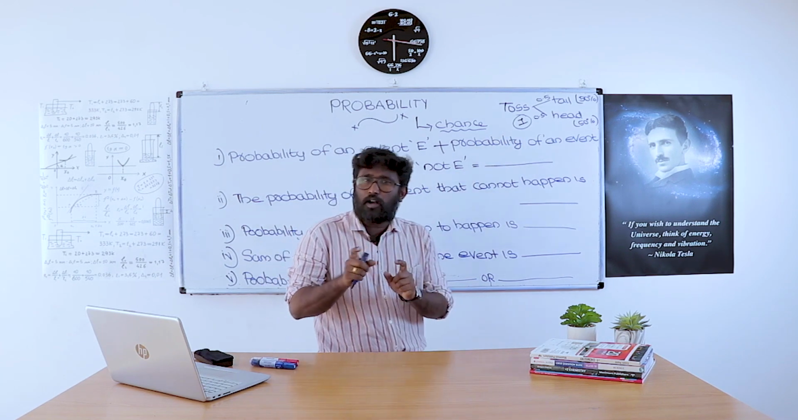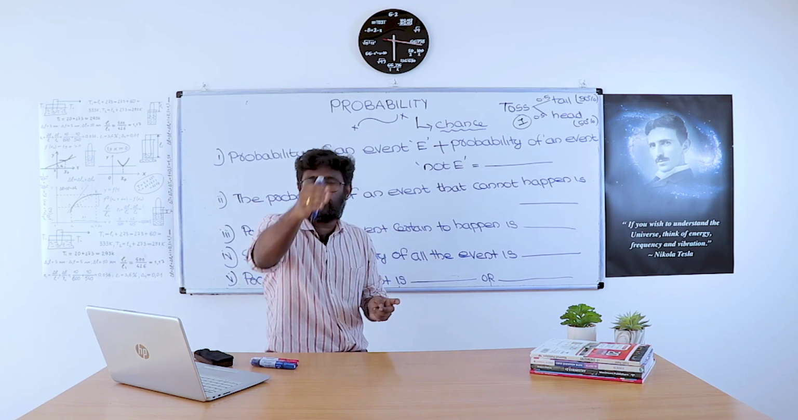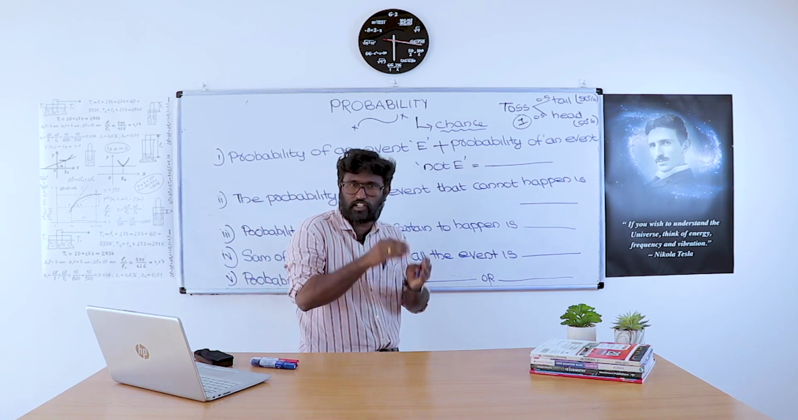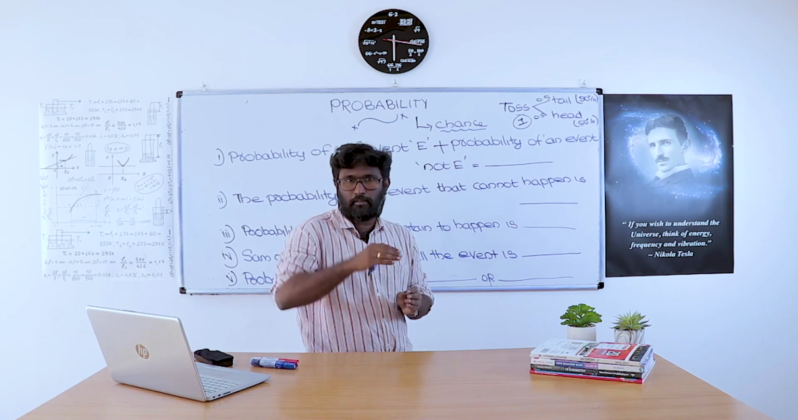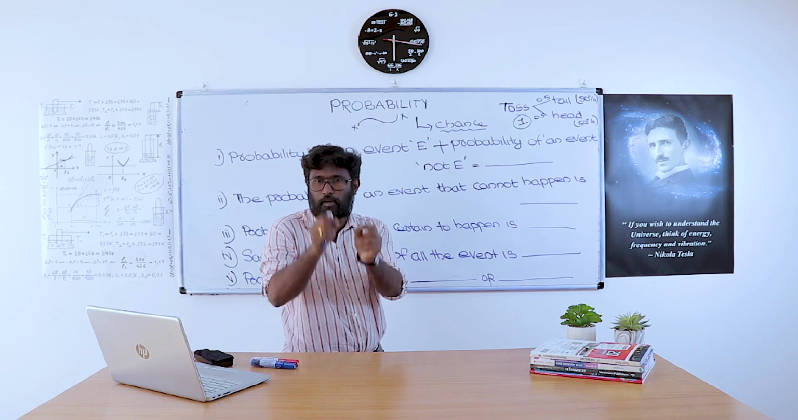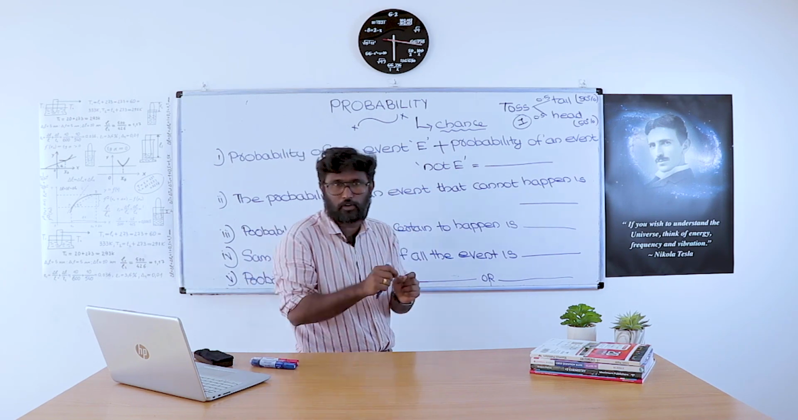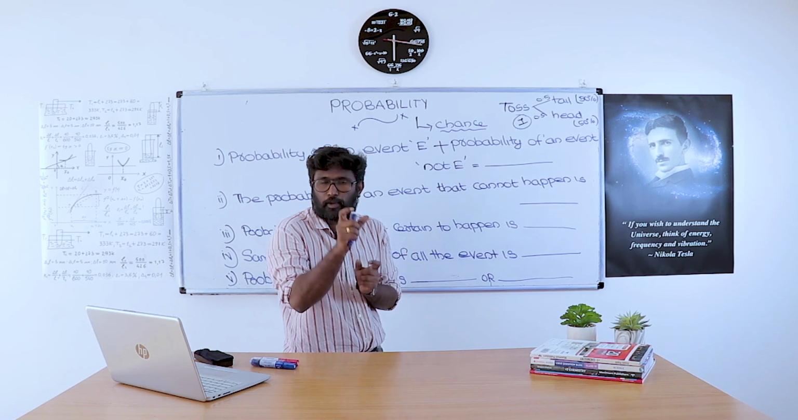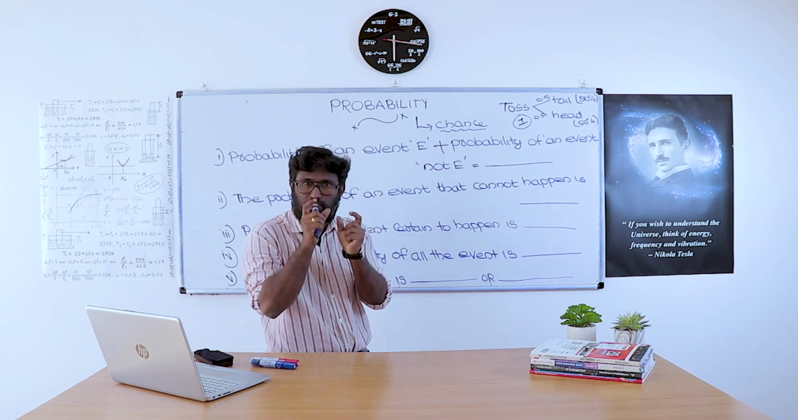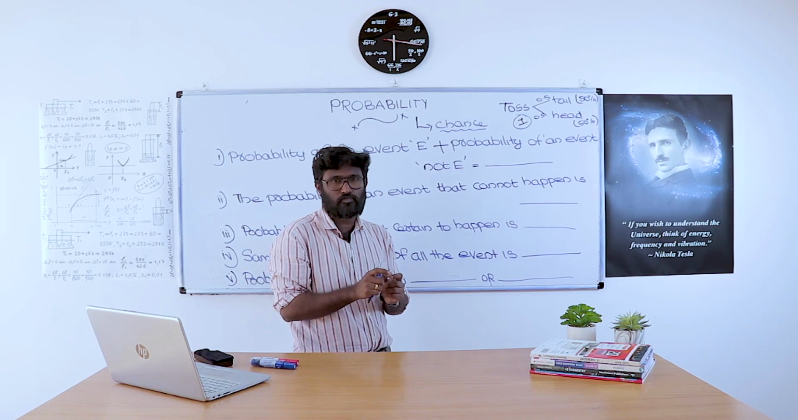So the probability value varies from 0 to 1, or otherwise we can say 0 to 100%. The maximum percentage is 100%, or if we write it as a probability, the maximum probability is 1 and the minimum probability is 0. So the value of probability lies between 0 and 1.